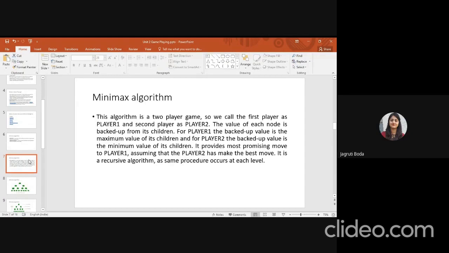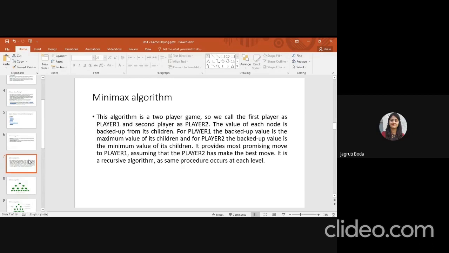I will show you one example so it is clear how to calculate the minimax algorithm output. This game is a two-player game. There are different types of games: one-player games, two-player games, more than one-player games, and more than two-player games.